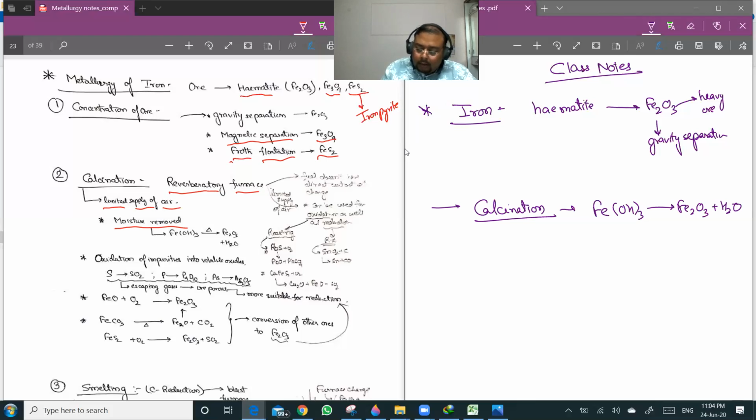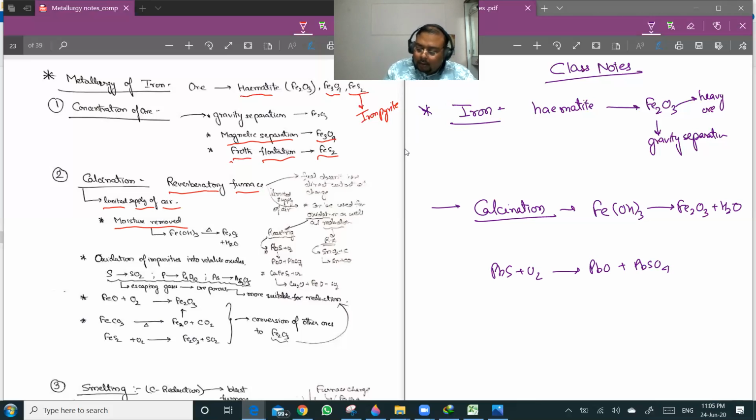The reverberatory furnace can be used for oxidation as well as reduction. If you are using it for roasting, then it is oxidation. PbS plus O2 will give PbO plus PbSO4.